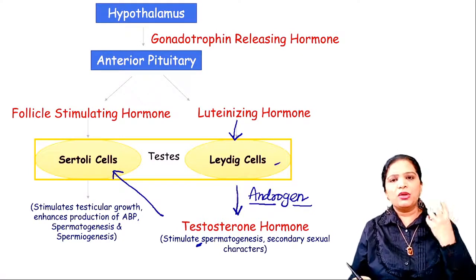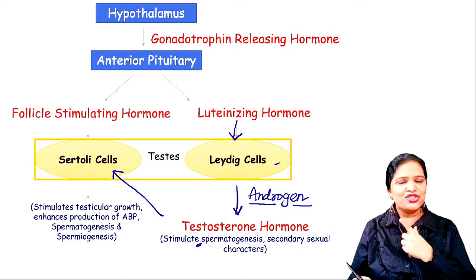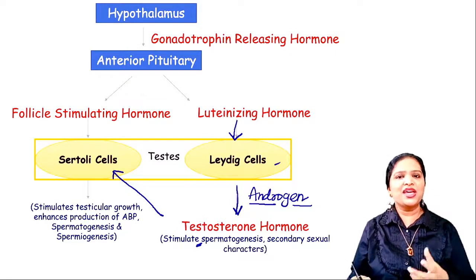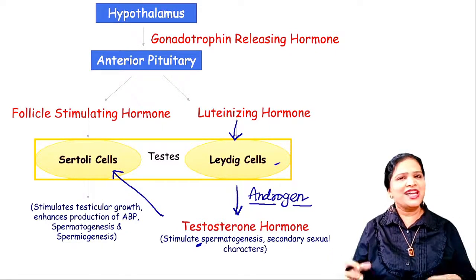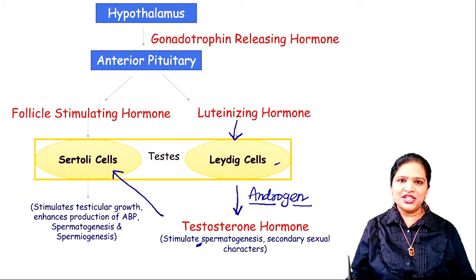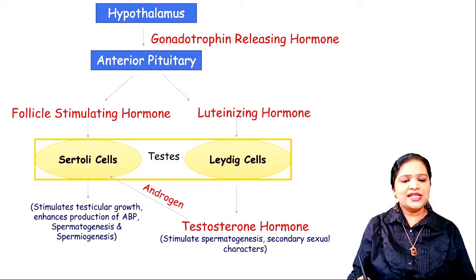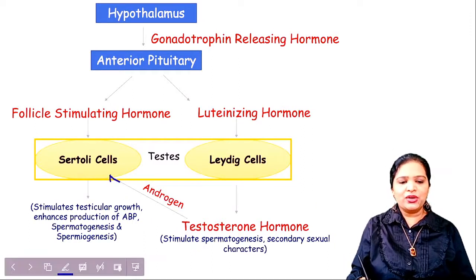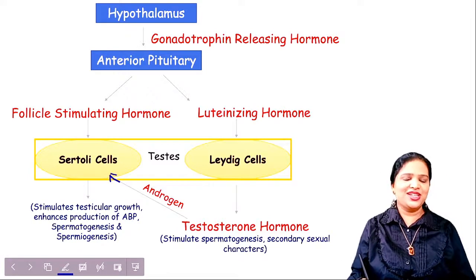That means formation of the beard or mustache, axillary and pubic hair, muscle mass, like this growth and development. Understand? Fine. So this androgen also acts on the Sertoli cells.